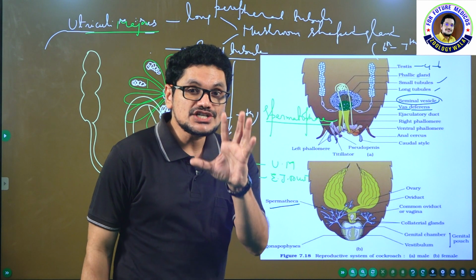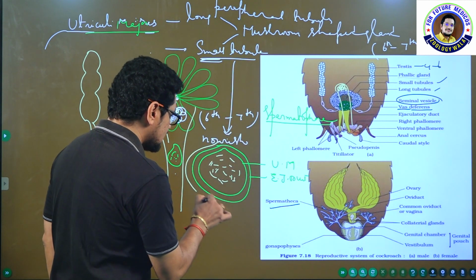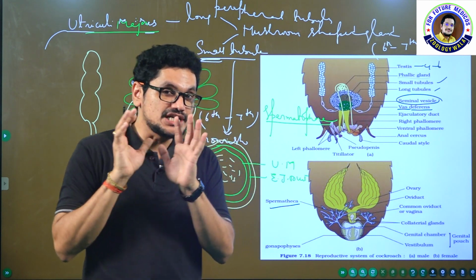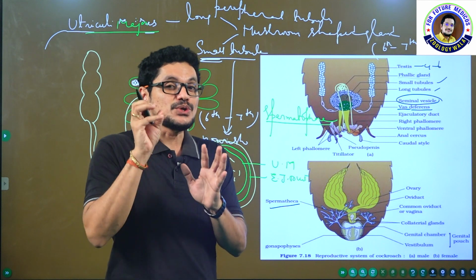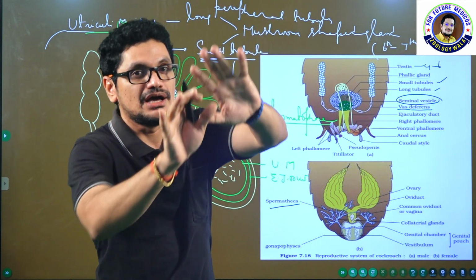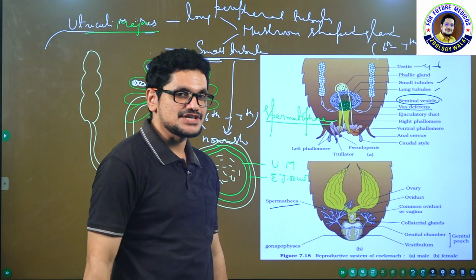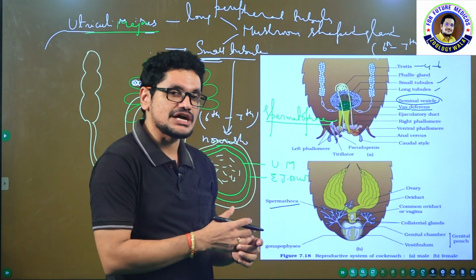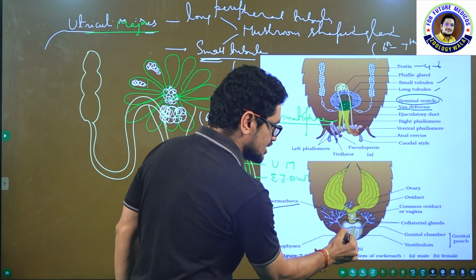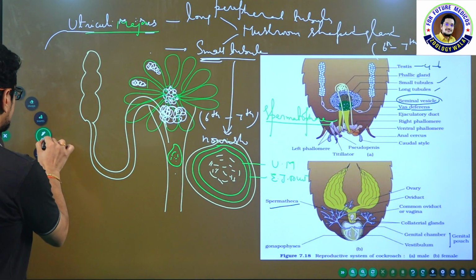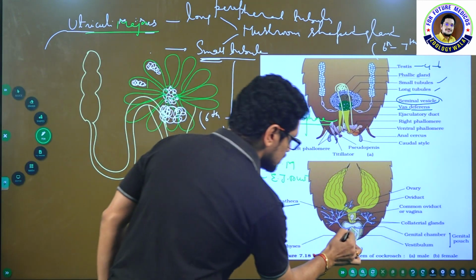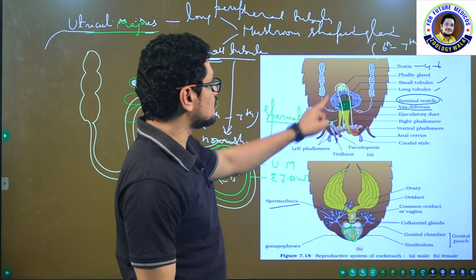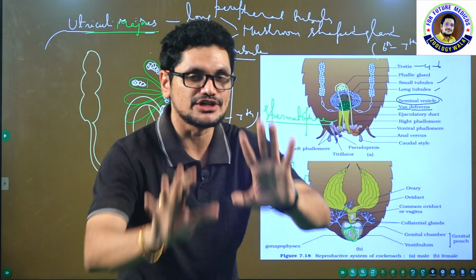These phallic gland secretions are going to form the third layer. Where? Not in the male cockroach. Listen carefully, this is the point you have to remember. The two-layered spermatophore will be thrown into the female at the time of sexual reproduction, I will tell when I am explaining the sexual reproduction of cockroach. The two-layered spermatophore is deposited here, and along with it, the phallic gland secretions are also released into the female.